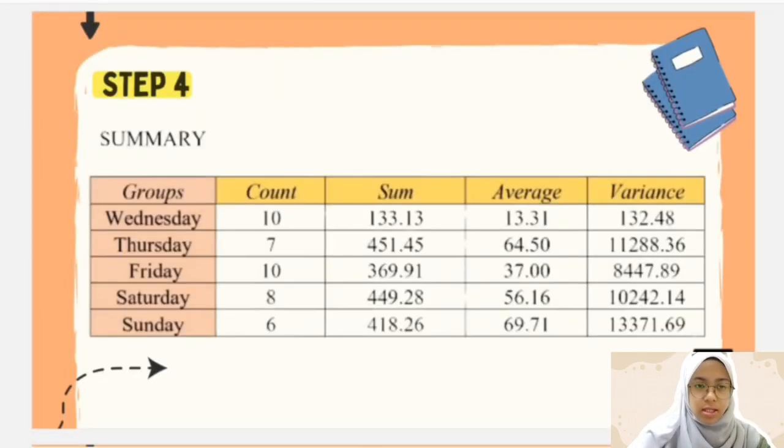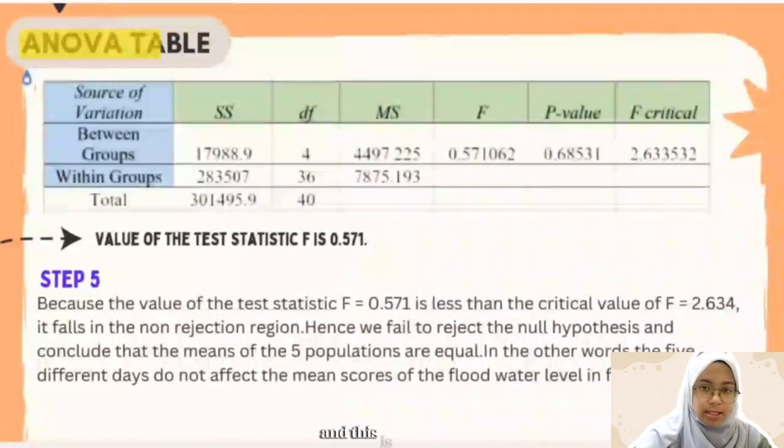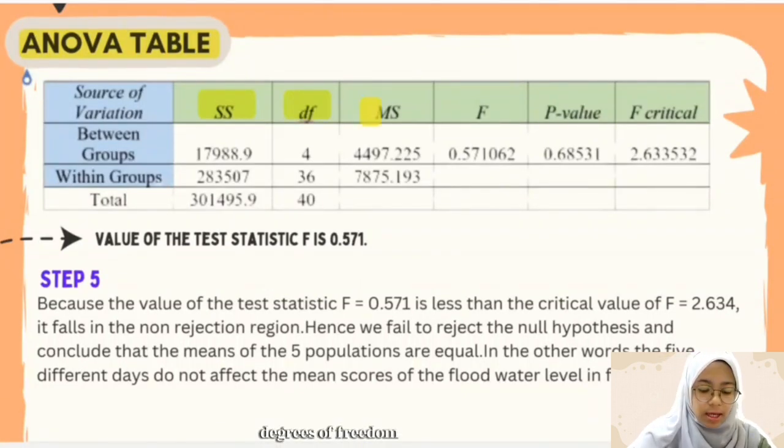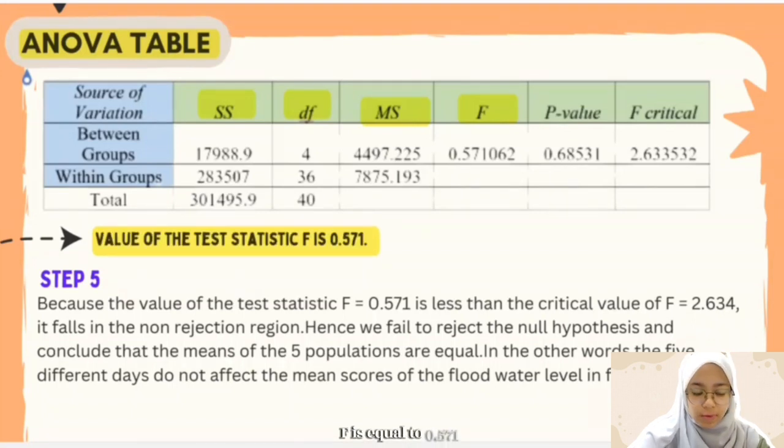Step 4 is the calculation of the test statistic F. And this is the summary of the collected data from Wednesday until Sunday. And this is the ANOVA table, where we compute the value of the sum of squares, degrees of freedom, and mean squares to calculate the value of test statistic F. Thus, we get the value of the test statistic F equal to 0.571.